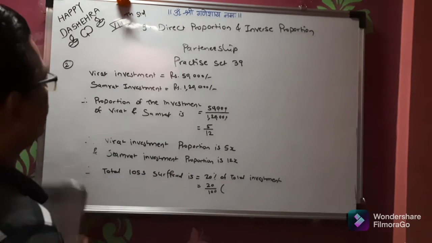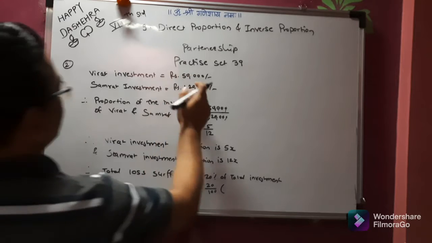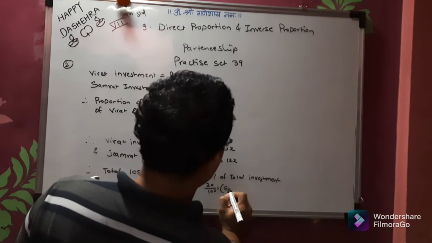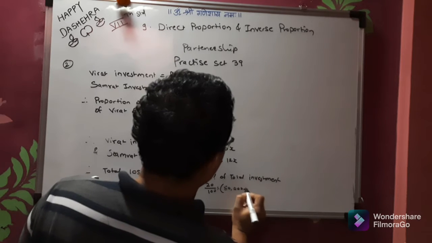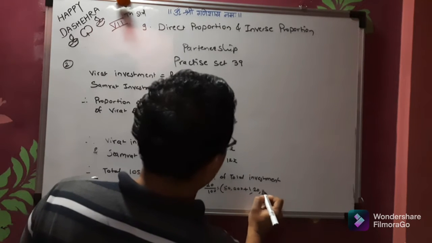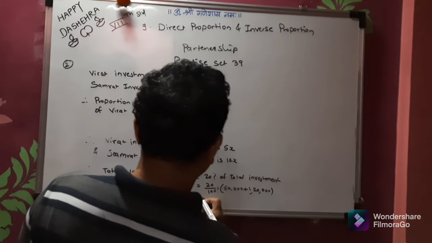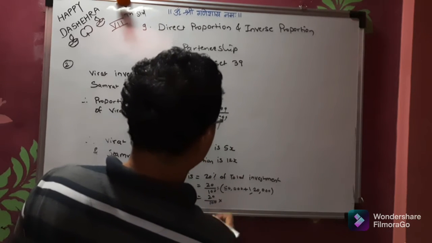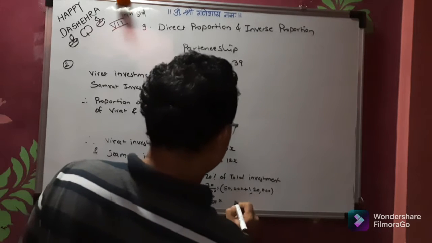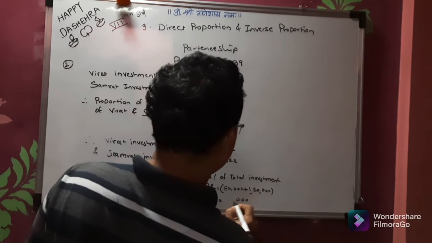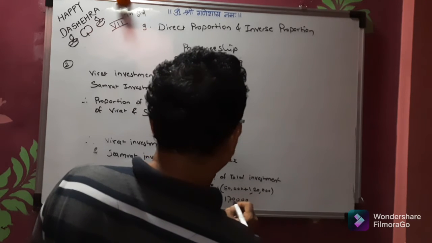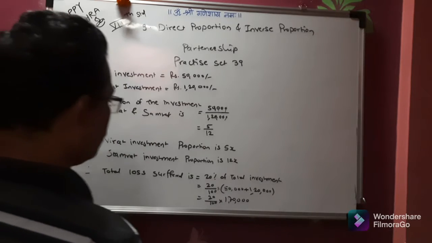And what is the total investment? Total investment we have to write down 50,000 plus 1,20,000. So 20 upon 100 into what is the addition? This is 1,70,000, their total investment.